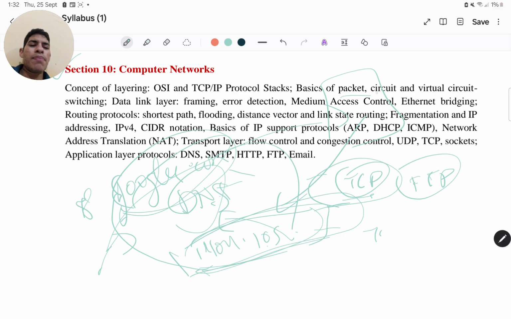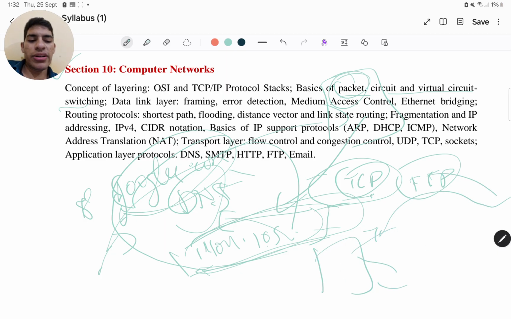Okay, then you have packet switching and circuit switching. Now you have the switching techniques. In packet switching, there was also another one, message switching. There's a bit of difference. So the thing is that in packet switching, your data is divided into multiple packets. They route from different paths and then reorder at the destination. That's how they actually reach.